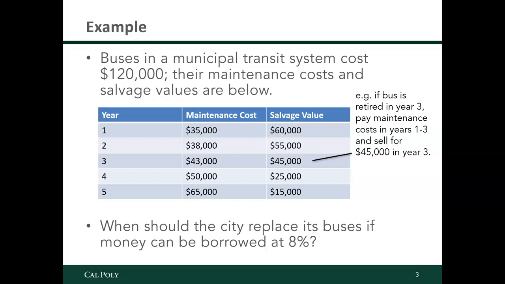So when should the city replace its buses if money can be borrowed at an interest rate of 8%? And that's another way of saying that the interest rate in this problem is 8%. Because if you think about it, the city borrowing money versus making money, their debt increases at a rate of 8% per year. So that's still an appropriate number, and we can still do engineering economics in the same way.